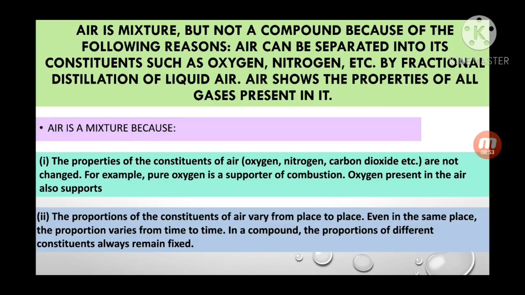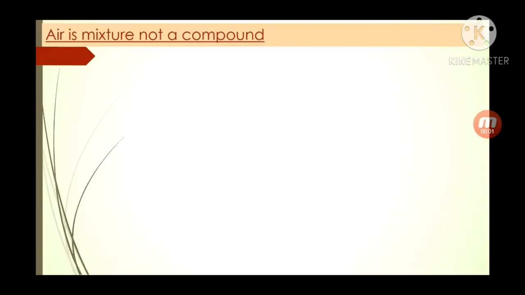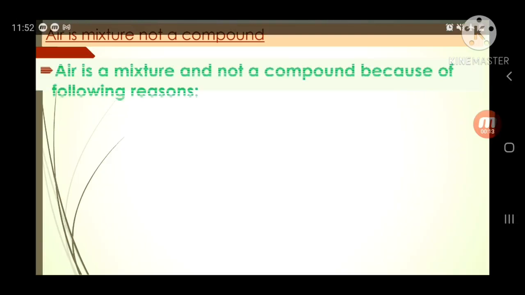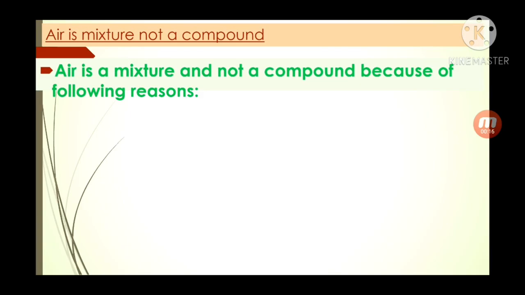So we have discussed the mixture of air. Air is a mixture, not a compound. Already we have discussed two examples. Here we will discuss a few more examples. Let's see. Air is a mixture and not a compound because of the following reasons.